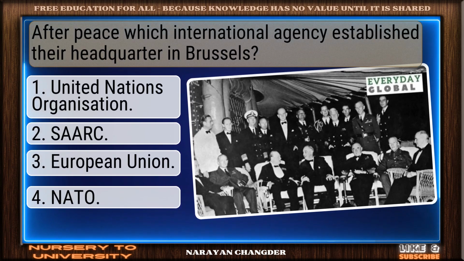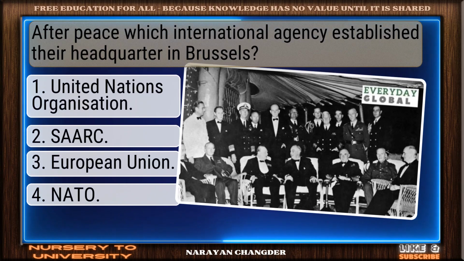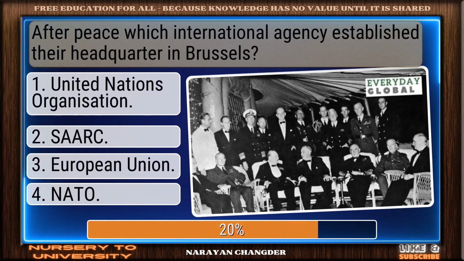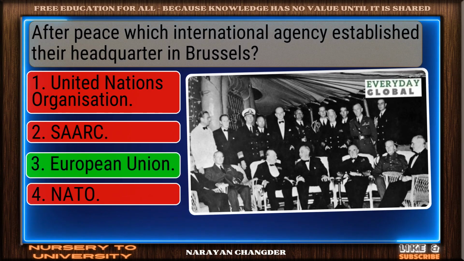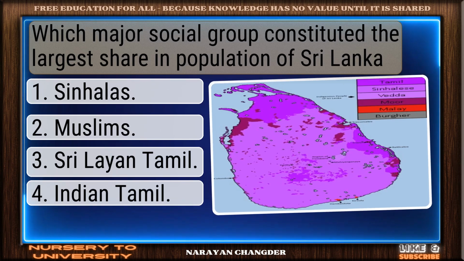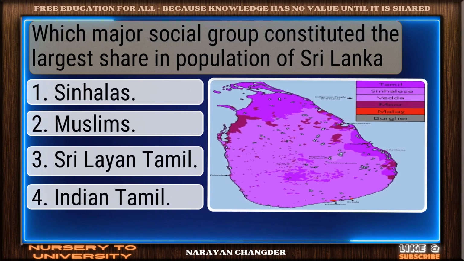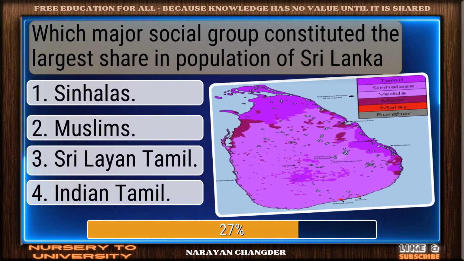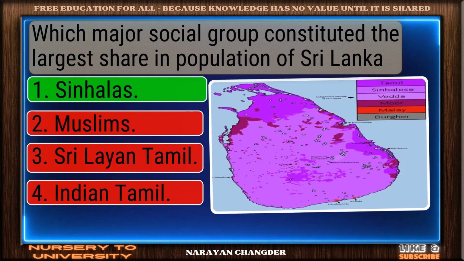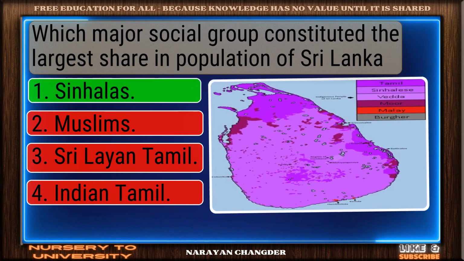After peace, which international agency established their headquarters in Brussels? Well reasoned. European Union is correct. Which major social group constituted the largest share in population of Sri Lanka? Solid response. Sinhalese is valid.